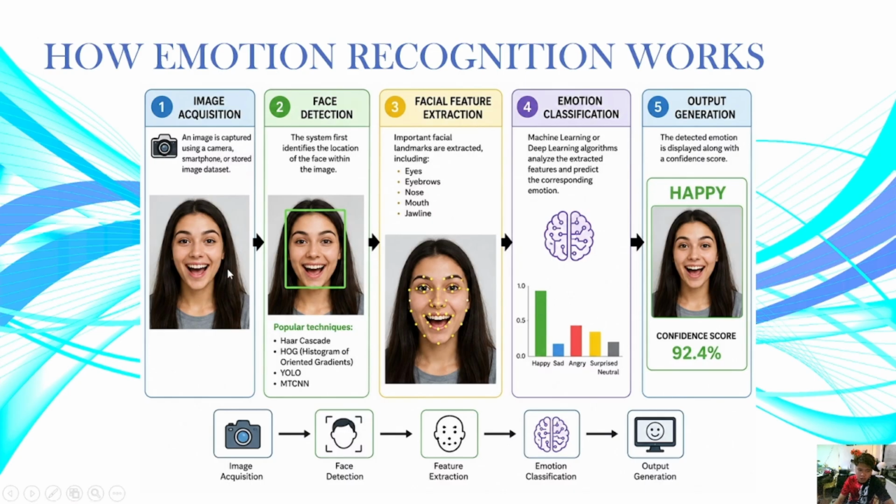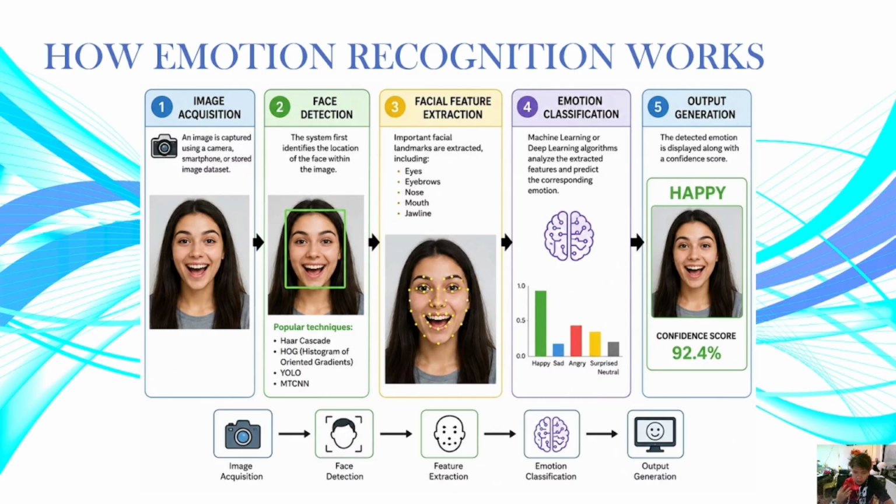As you can see here in the picture, we have the object, a girl that is smiling. This image that is captured using the camera, we will be using for the next step, which is face detection. So what is face detection? The system first identifies the location of the face within the image. Another purpose is that it detects the presence of a face and determines the exact position of the face in the image.